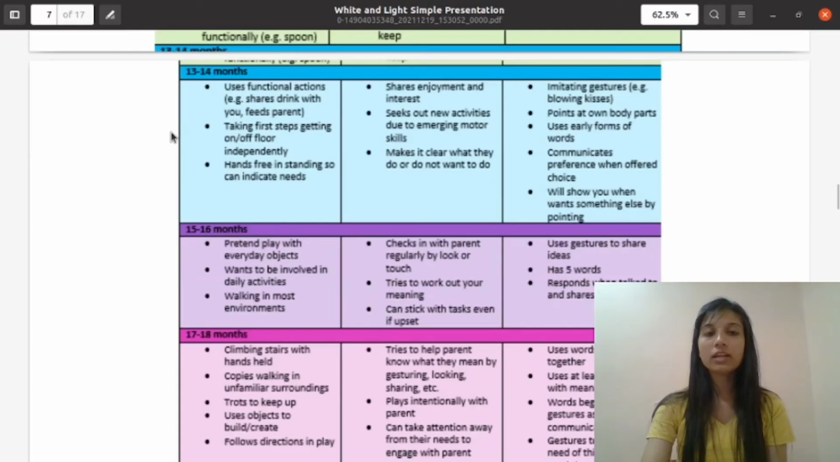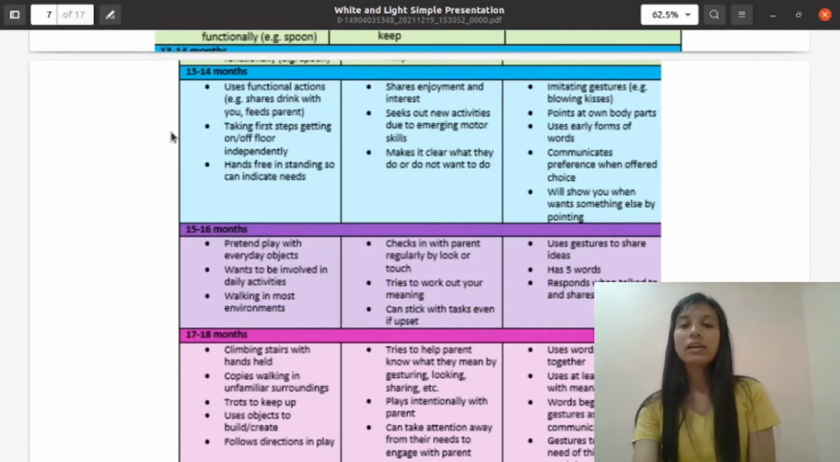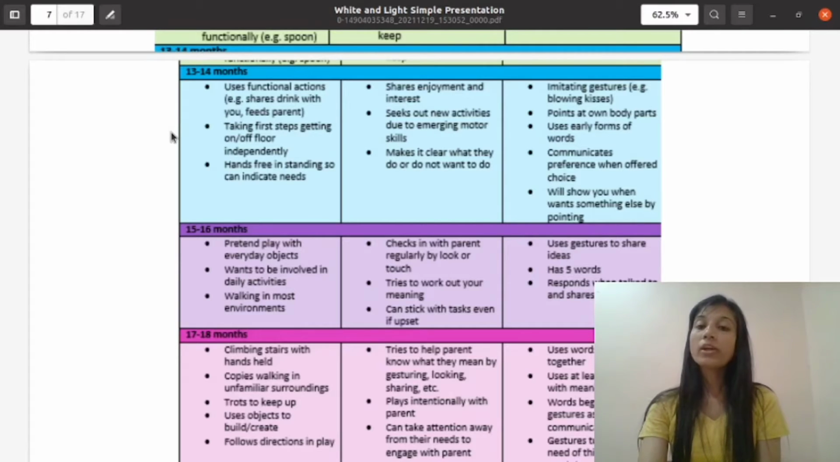Now 13 to 14 months of development. General development: uses functional actions, for example, shares string with you, feeds parent, takes first steps, gets on and off floor independently, hands free in standing so can indicate needs. Social development: shares enjoyment and interest, seeks out new activities due to emerging motor skills, makes it clear what they want to do or do not want to do. Now language: imitating gestures, for example blowing a kiss, points at body parts, uses early forms of words, communicates preference when offered choice, will show you when they want something, such as by pointing.